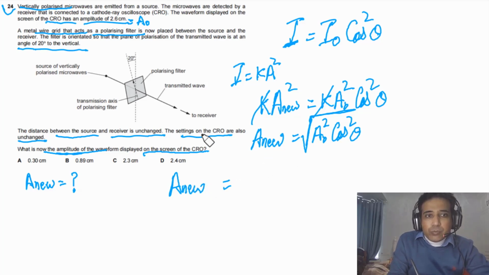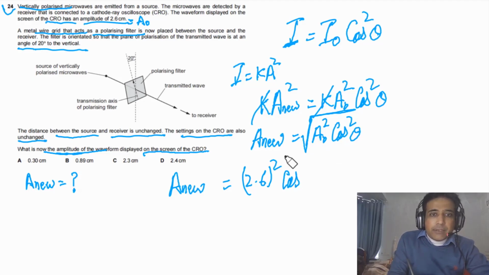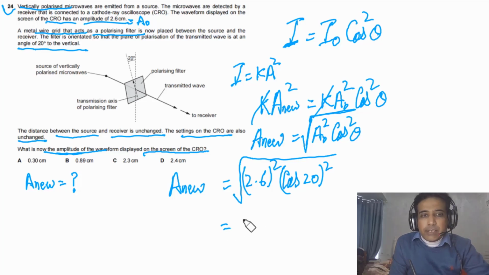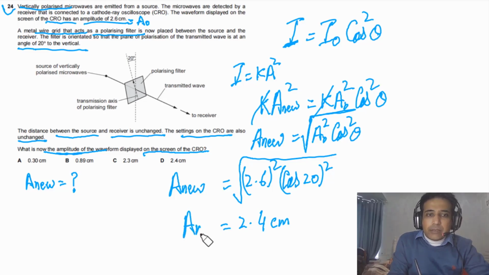A naught is 2.6 centimeters, so we use 2.6 square, and cosine of 20 degrees square, and we need to take the root of this. Our final answer in this case will be 2.4 centimeters. So this is the final answer, and this is how you can figure it out.